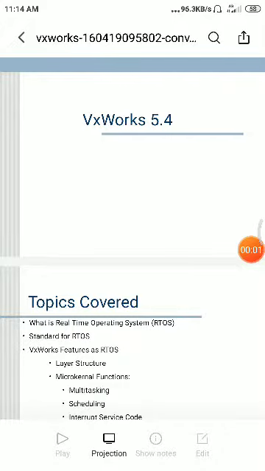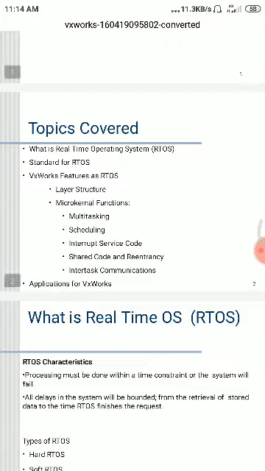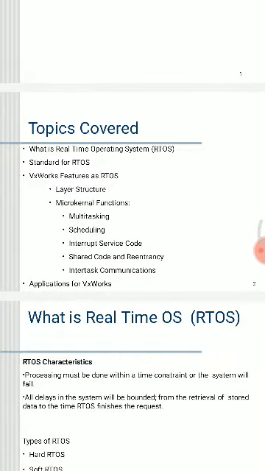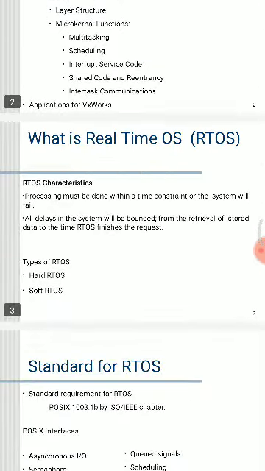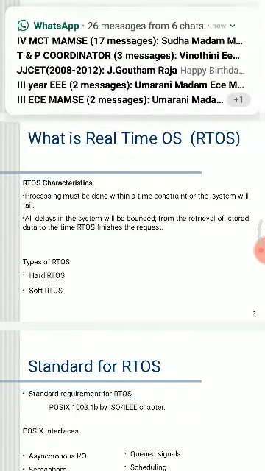Good morning everyone. In this class we are going to see about the VxWorks real-time operating system. In this slide we are going to see what a real-time operating system is, its features, layered structure, microkernel functions, multitasking, scheduling, interrupt service code, shared code and reentrancy, intertask communication, and applications of VxWorks. So generally, what is meant by the real-time operating system?